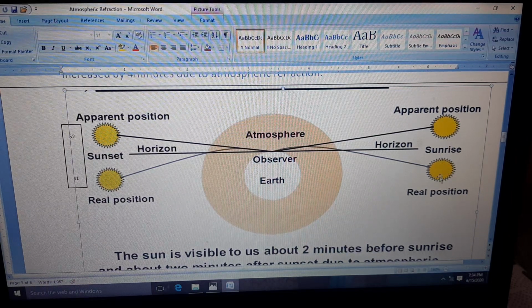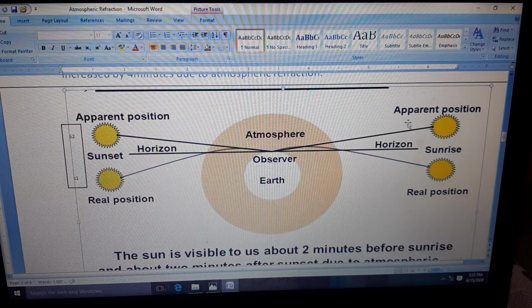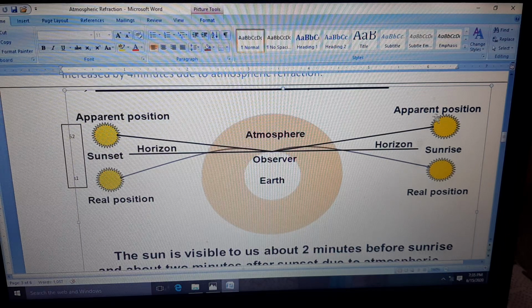The sun is actually below the horizon, but the light coming from it suffers refraction, because of which we are able to see the sun here. So this is the apparent position. The same thing happens when the sun sets. This is actually the position of the sun, but it is still appearing.